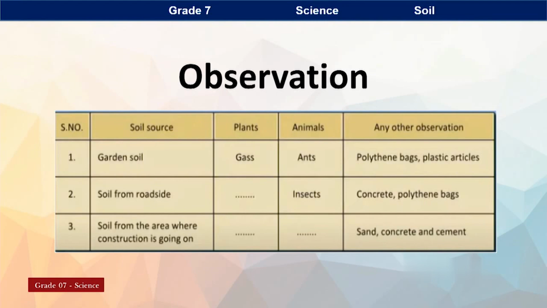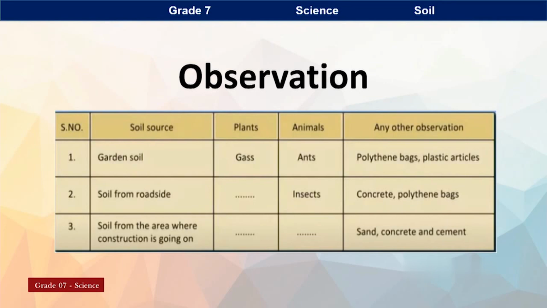In some places you can see plants. In some places there are insects and ants. At the same time, you will see polythene bags, plastic articles, concrete. Those are artificial things. Actually, those are not parts of the soil.